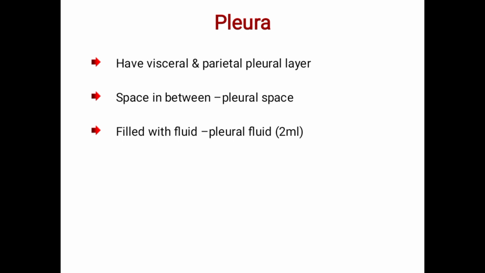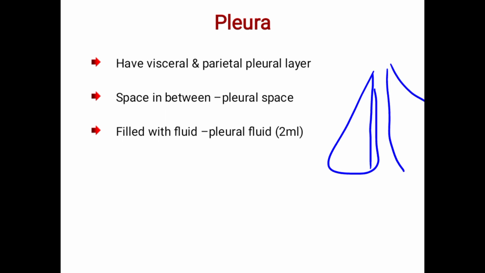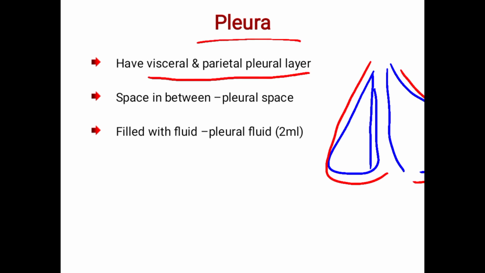Suppose this is the lungs; on the outer side there is a pleura layer, a membrane that covers the lungs. The pleura has visceral and parietal layers.